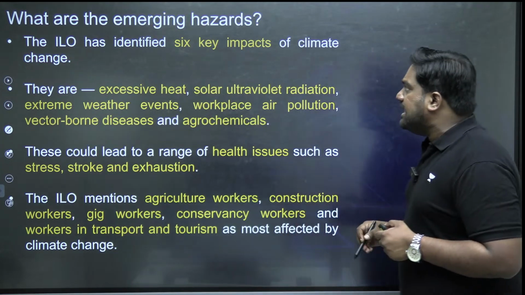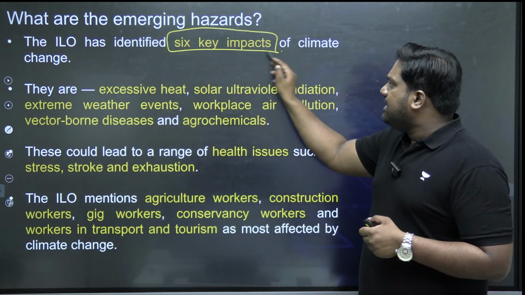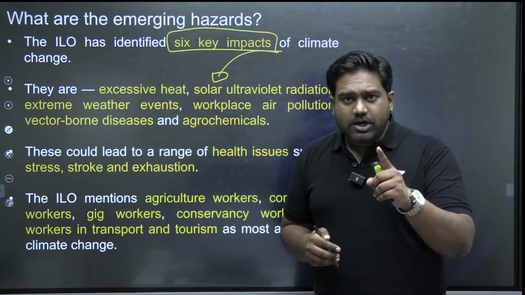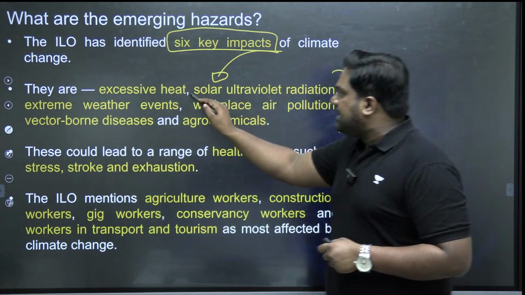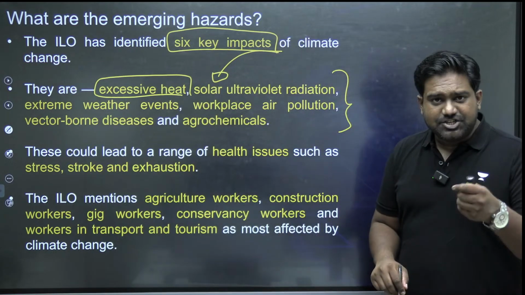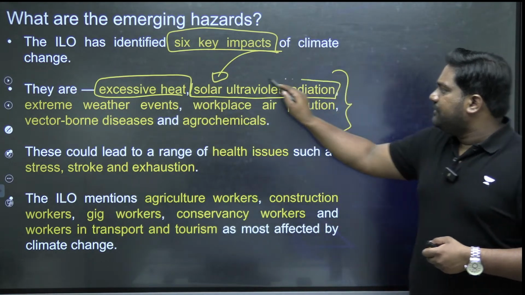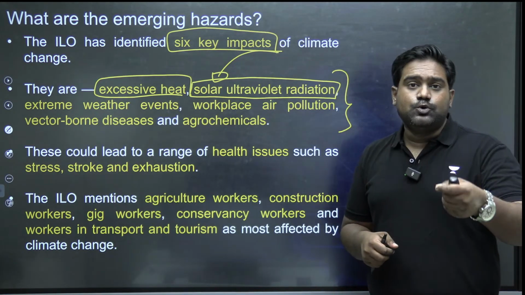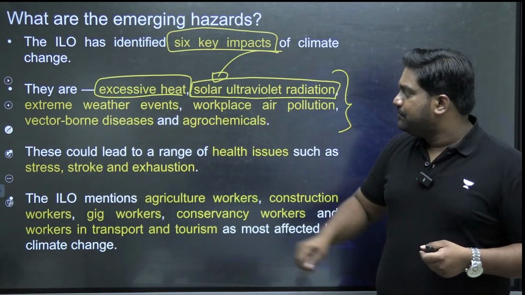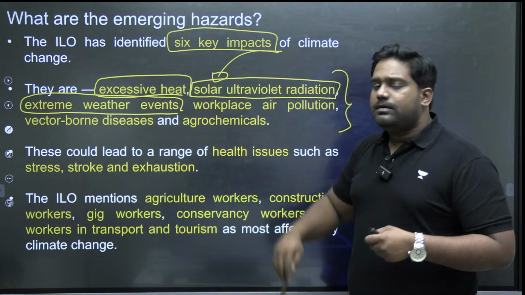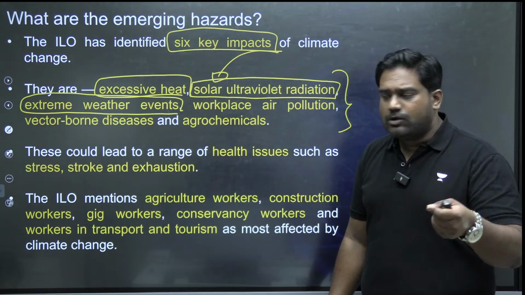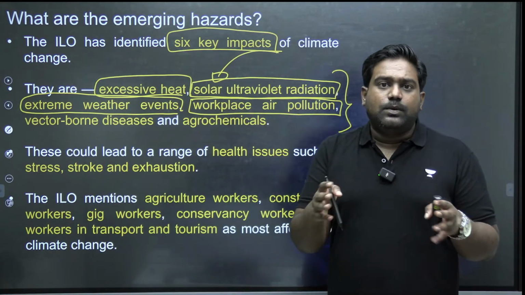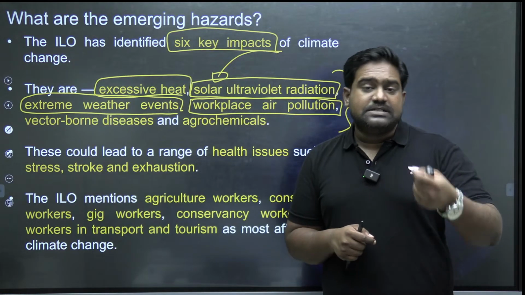The ILO report also states that there are 6 key impacts of climate change, which primarily affect the labor force. Please make a note of this. The 6 key impacts include excessive heat, essentially heat waves; excessive exposure to solar UV radiation, ultraviolet radiation, which can even lead to various skin diseases and even skin cancer; extreme weather events like heavy rainfall, droughts, floods, cyclones; workplace air pollution, especially in tight work spaces where particulate matter and emissions are released.